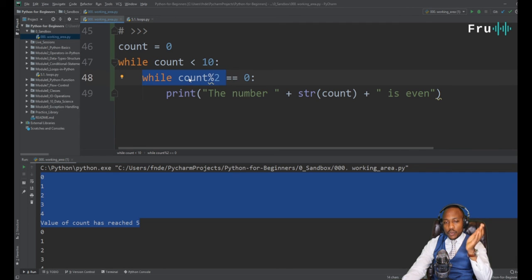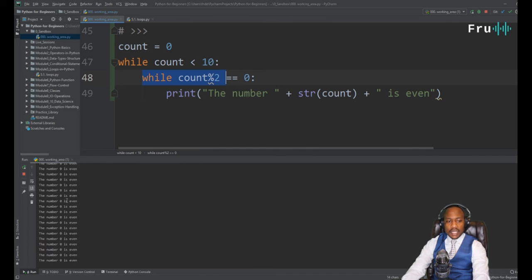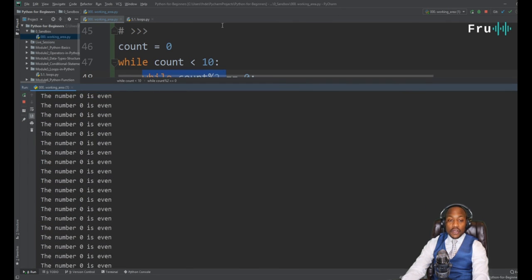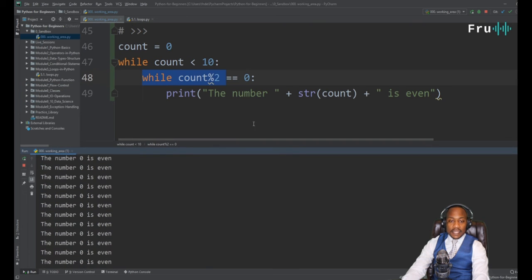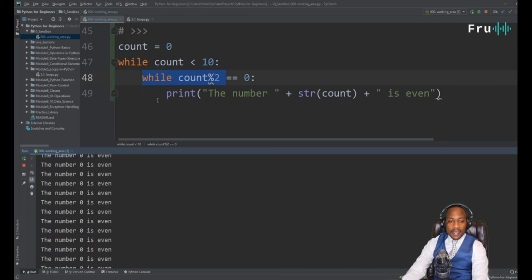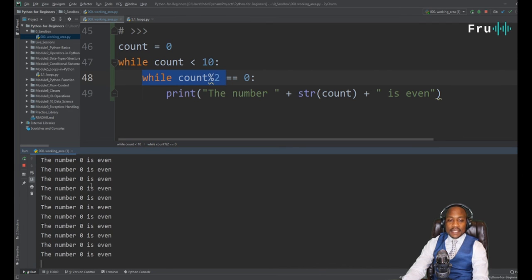At this point we're starting from 0. We want to print the number is even, and we're going to do that, right? This loop is going to finish before it comes back to the outer loop. So the inner loop is going to finish, then come back to the outer loop. Let's see the result, and then we can explain through that. All right, so it runs, but there is a problem, because now I'm putting myself in the position where it's printing this, but it's never ever going to stop.